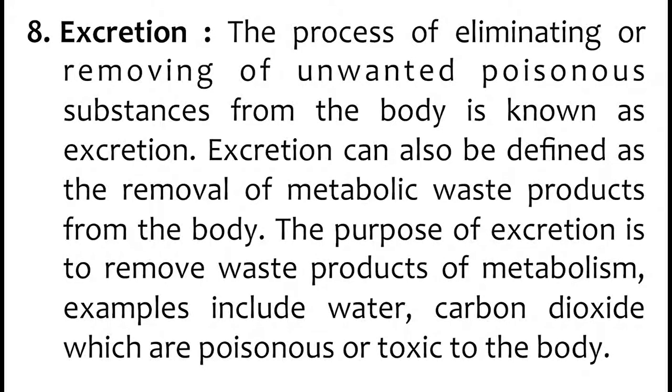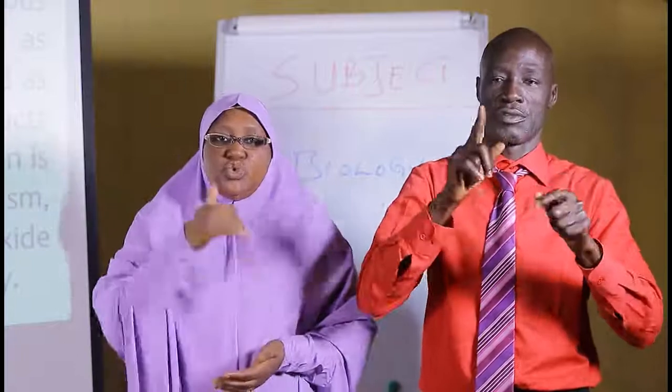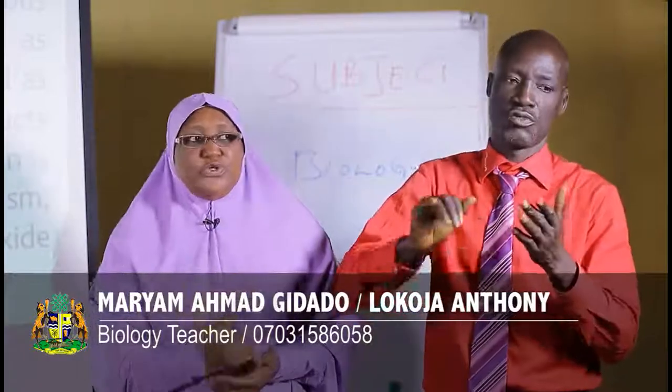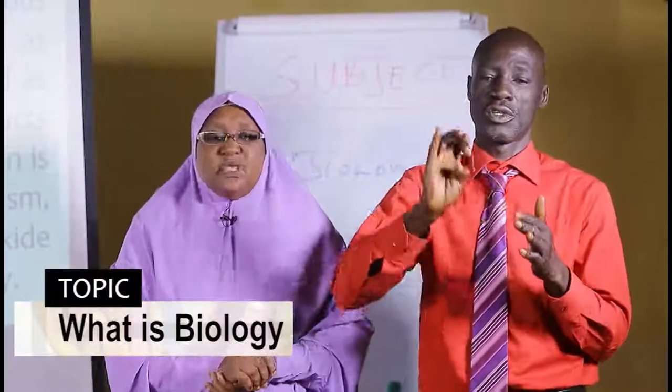Then the next characteristic is excretion. Excretion is the ability of living organisms to remove waste. You know, when you feed, the food is broken down and used by the body, so the part of the food that is not useful to the body is removed. That process of removing waste products from the body is known as excretion. That is the ability of living organisms to remove unwanted products from the body.